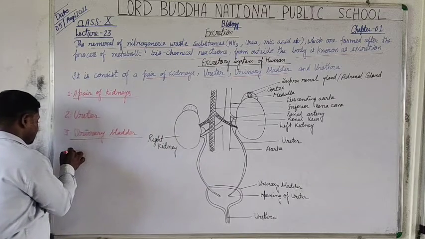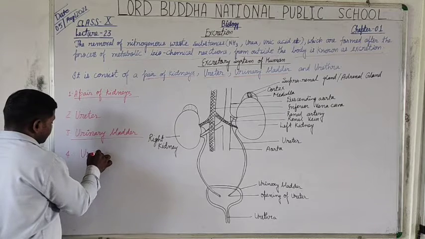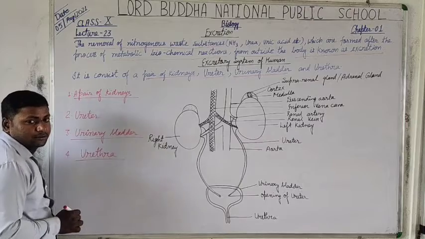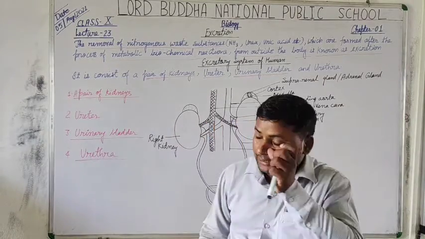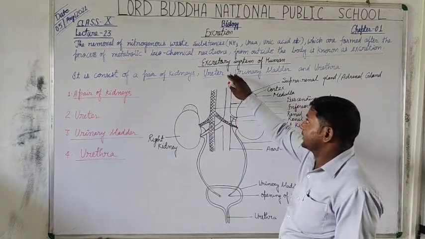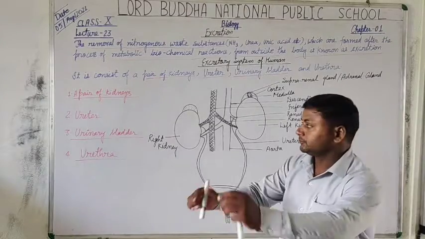The last one, after the urinary bladder, is the urethra. Thus students, these are the parts of which the excretory system of human is made up.